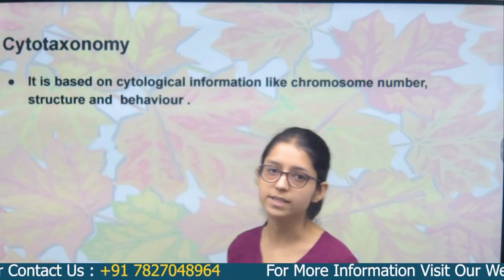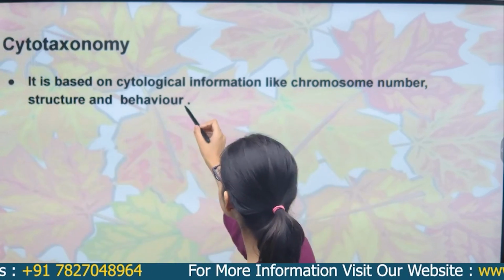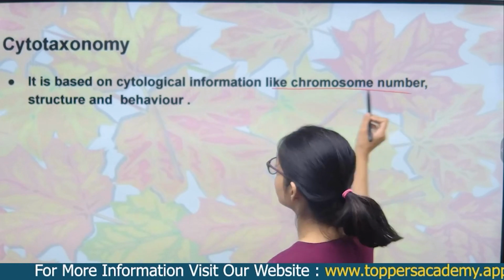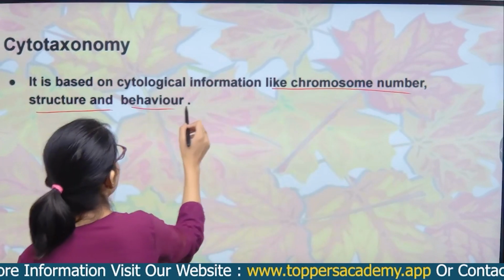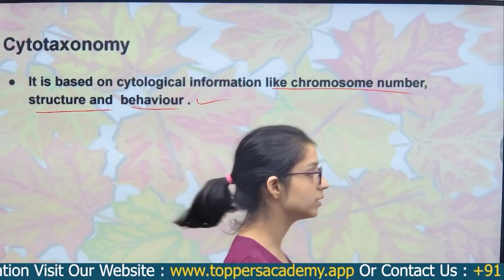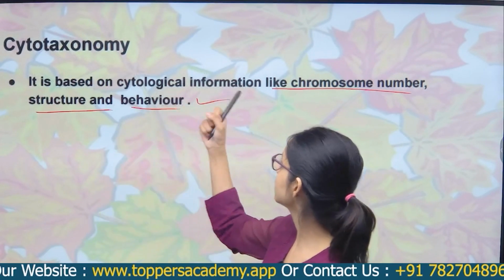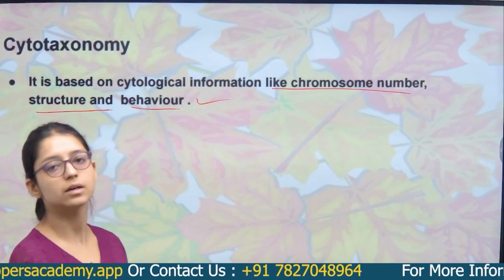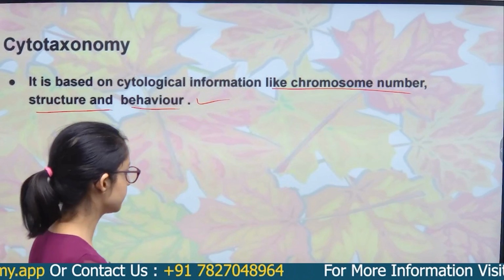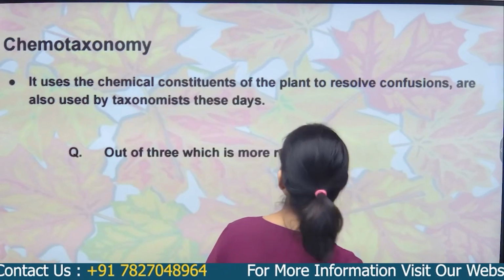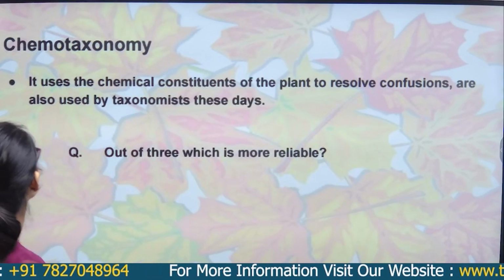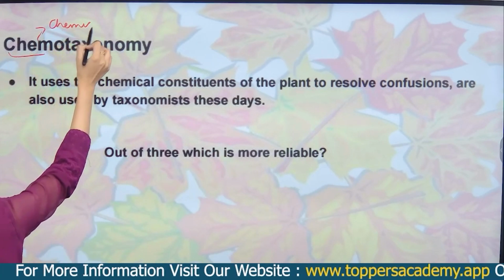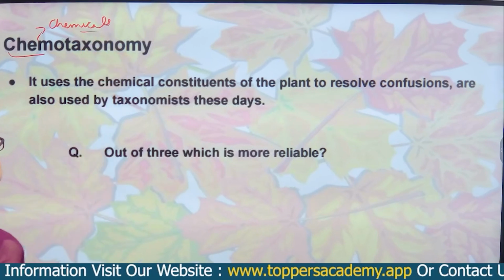So, cytotaxonomy is based on cytological information like chromosome number, structure and behavior. Cytotaxonomy is only based on the cytological information like chromosome number, chromosome behavior, chromosome structure. Right? The third one is chemotaxonomy. Chemo means chemicals.